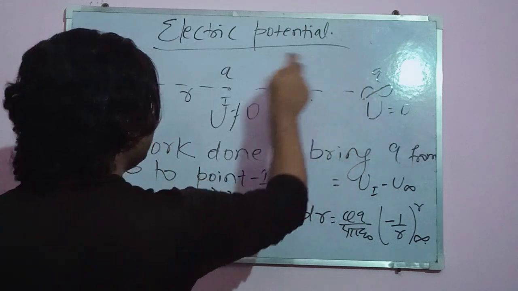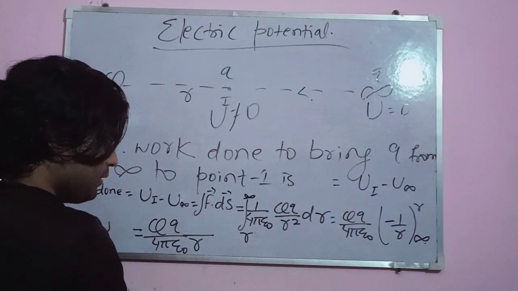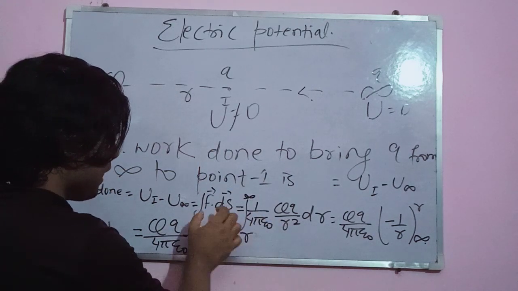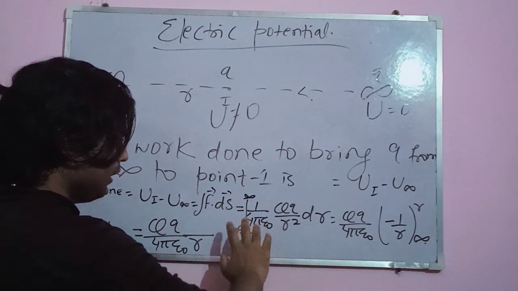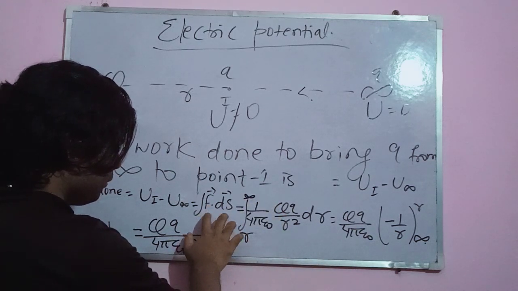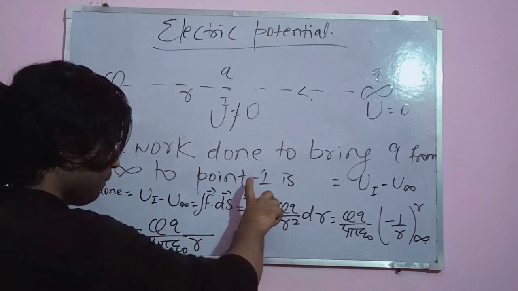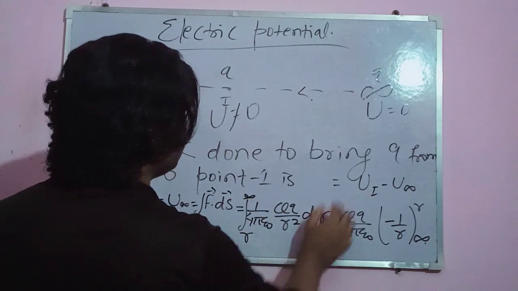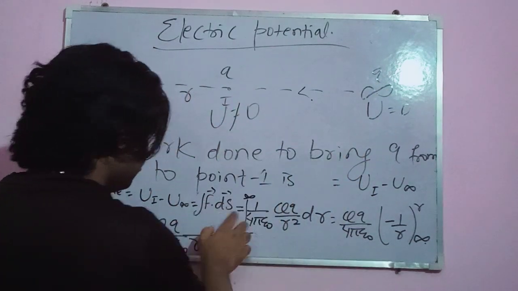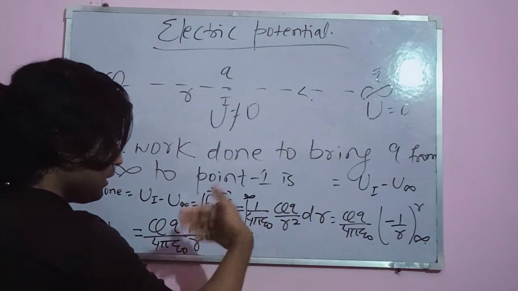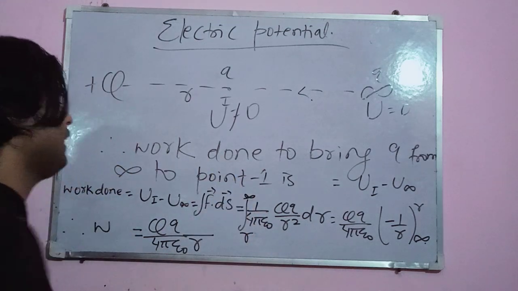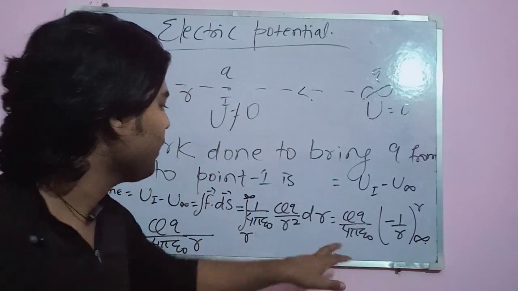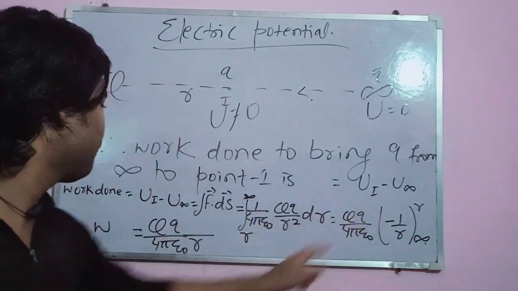That is, initially the charge is heading towards here, so the initial location is infinity and the final location is r, but they are opposite to each other. In such cases, we should keep F and ds alive according to the magnitude, and do this opposite calculation by inverting the limit of dr. Dr is infinity to r, but it is opposite, cos 180 degrees, so we integrate from r to infinity, and that gives you the correct result. So there is very little chance of confusion here, and thus I get this, and by solving I get this.